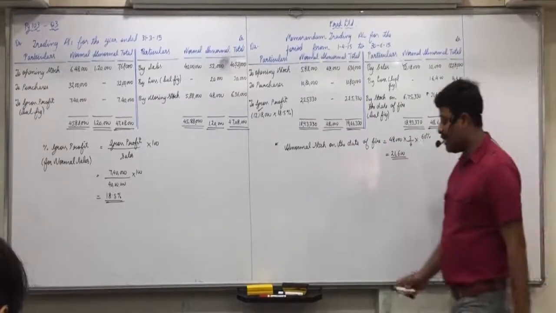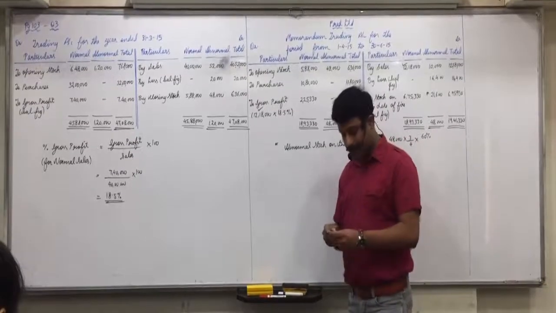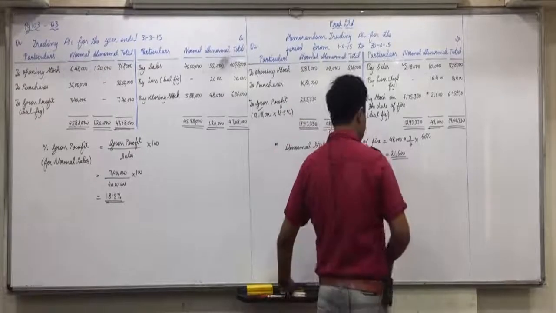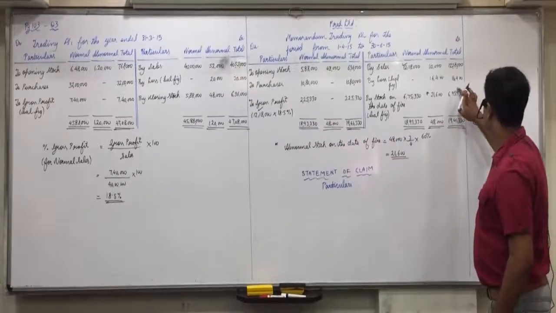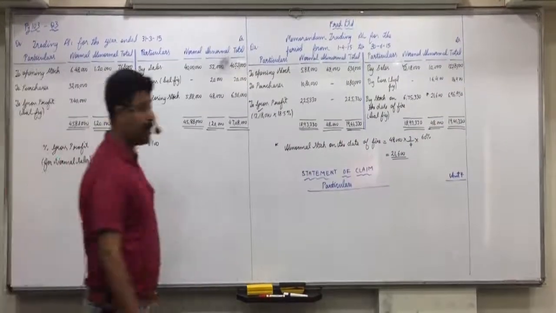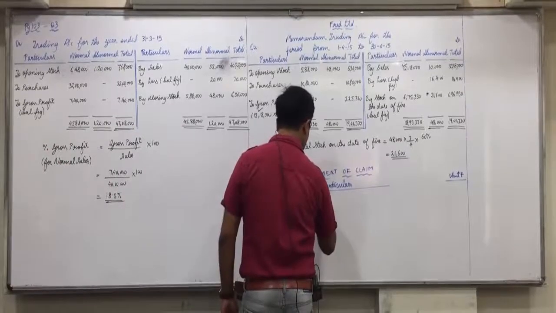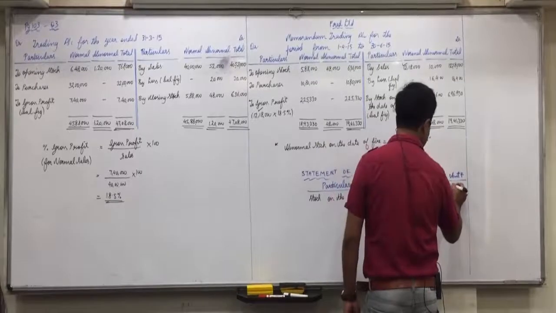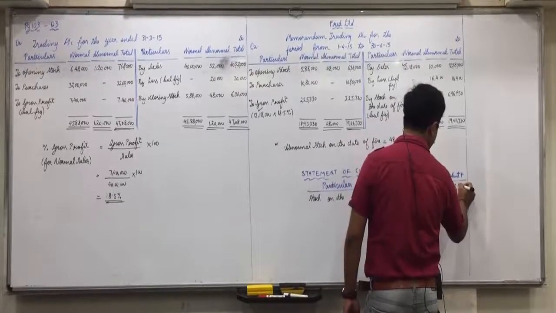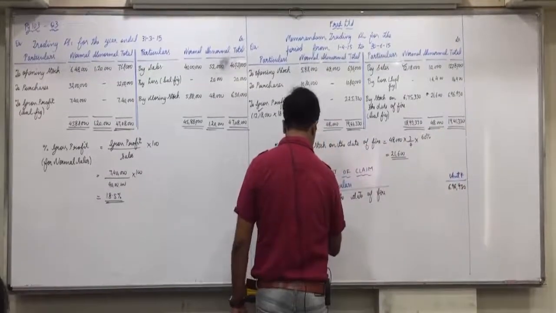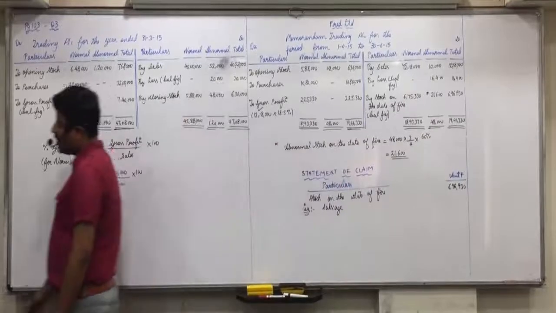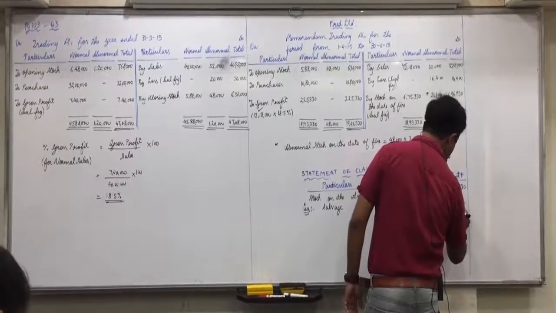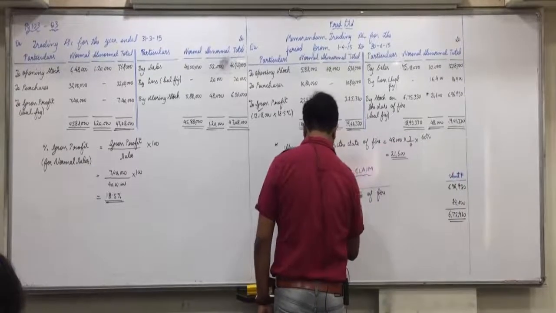Now the statement of claim etc. is to be done in the same manner. Make the statement of claim. Now how do we start in the statement of claim? Stock on the date of fire 696,930 less salvage. Is there any salvage given? 24,000. So 672,930 stock destroyed by fire.